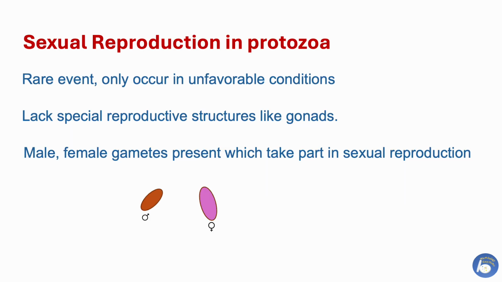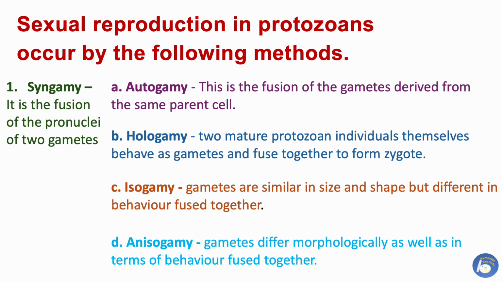And now, sexual reproduction in protozoa. Sexual reproduction is a rare event in protozoans and only occurs in unfavorable conditions. As single-celled organisms, protozoa lack special reproductive structures like gonads. They have male and female gametes which take part in sexual reproduction. Sexual reproduction in protozoans occurs by the following methods.